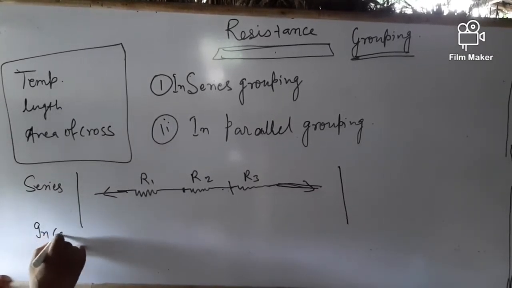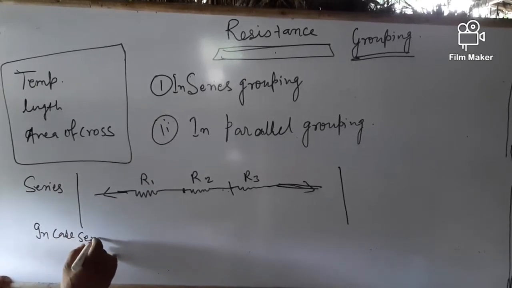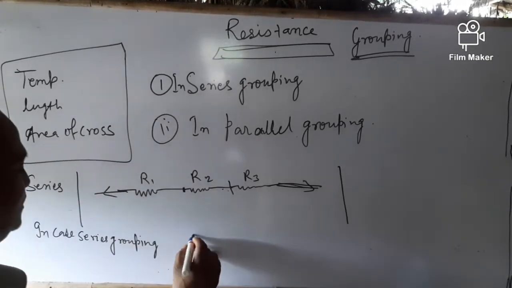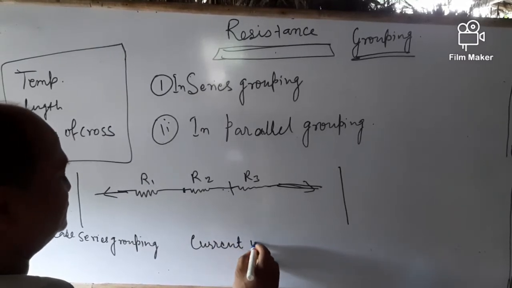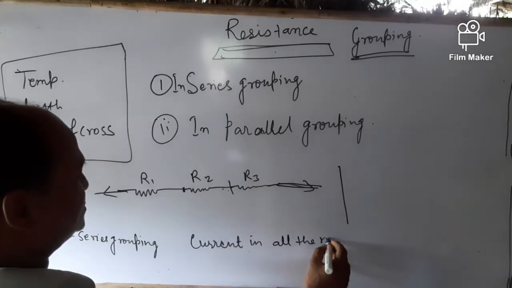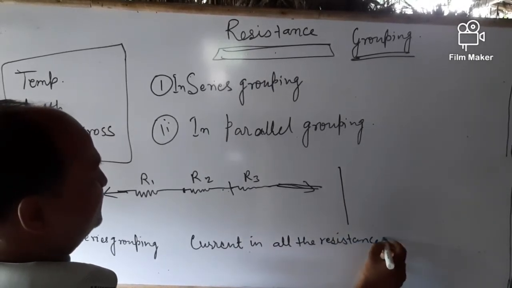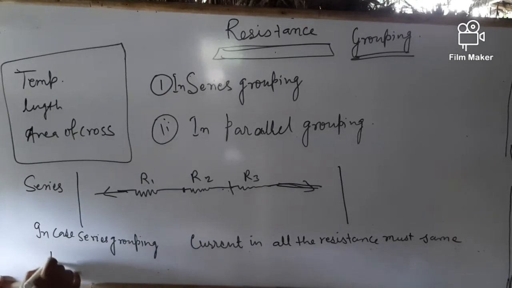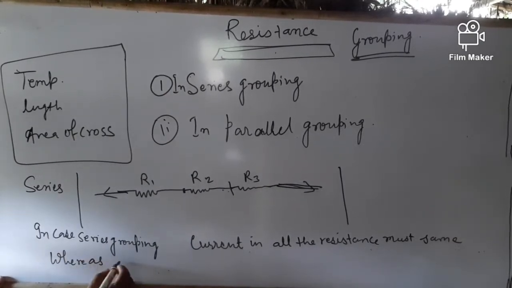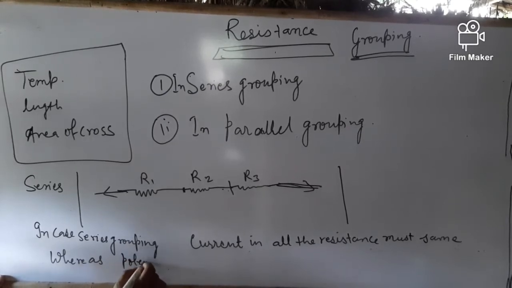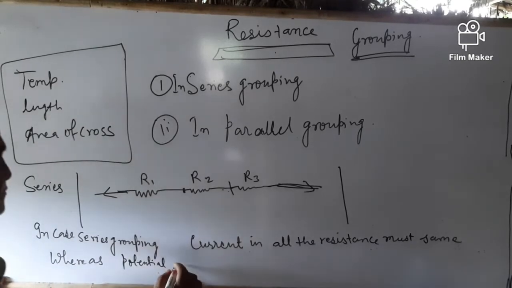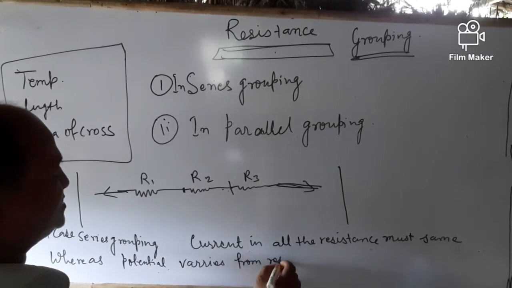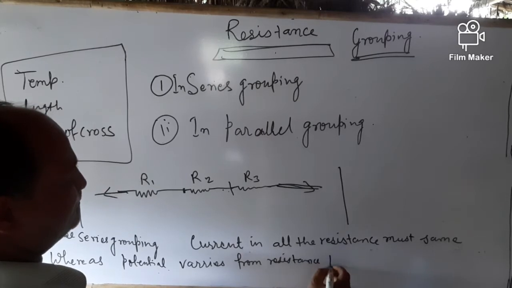In case of series grouping, current in all the resistances must be same, whereas potential varies from resistance to resistance.